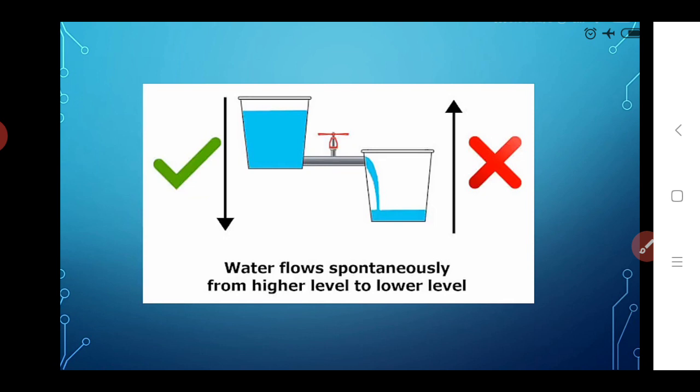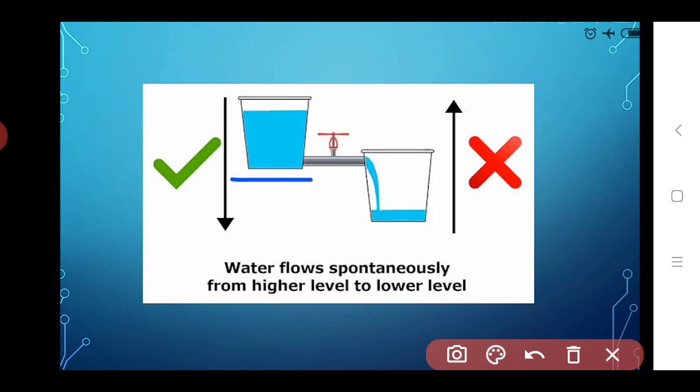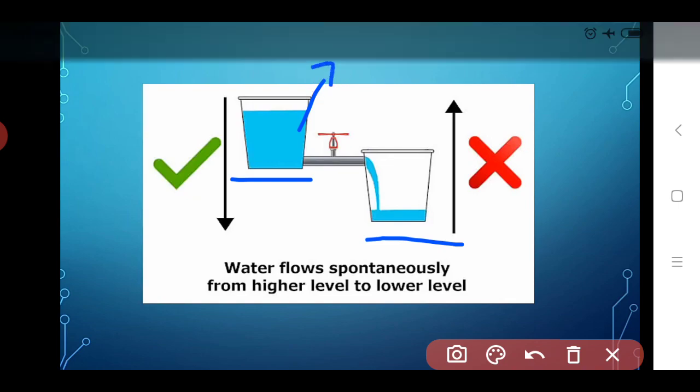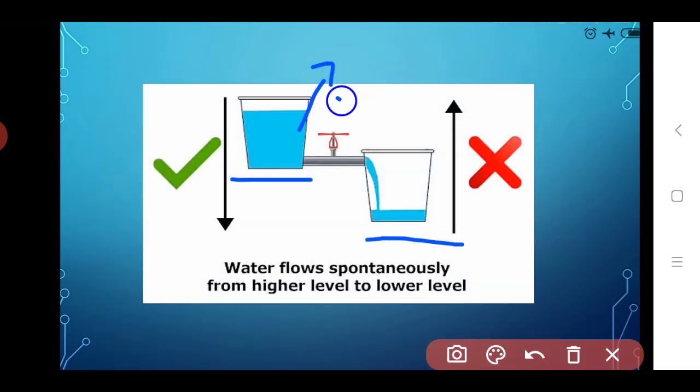If we see how water flows, always water or any liquid flows from a higher level to a lower level. If we see this image, this bucket contains water and is placed at a higher level, and another bucket is kept at a lower level. What is the direction of the flow for this? Either in the upward direction, no, here it is wrong.